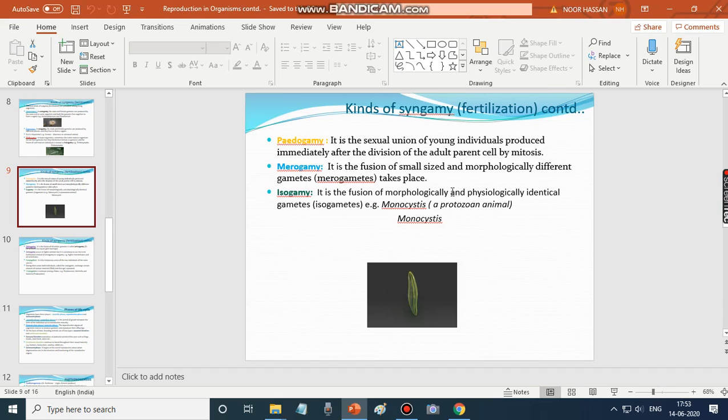So it is merogamy. It is the fusion of small sized and morphologically different gametes called merogametes. So this is called merogamy. And isogamy is the fusion of morphologically and physiologically identical gametes which are called isogametes. Iso means same, similar. Example, monocystis. It's a protozoan animal. So these are the different kinds of syngamy.